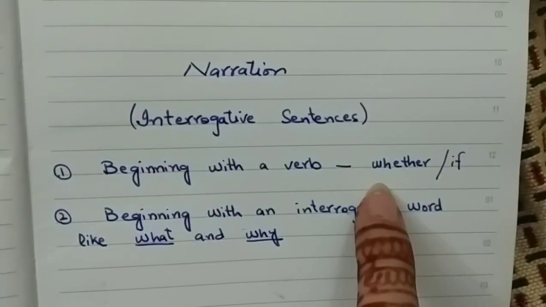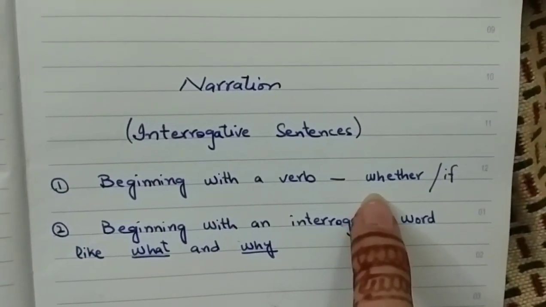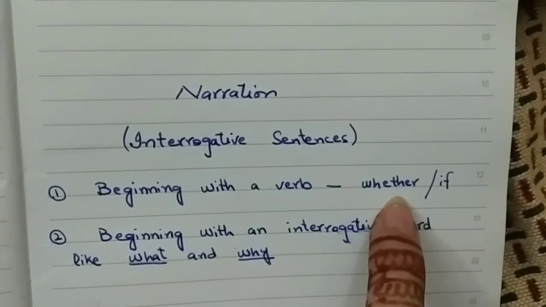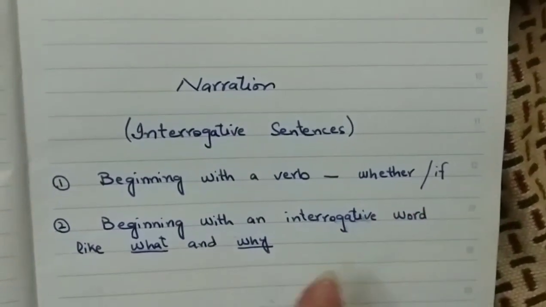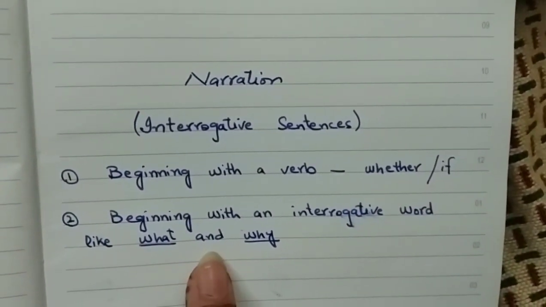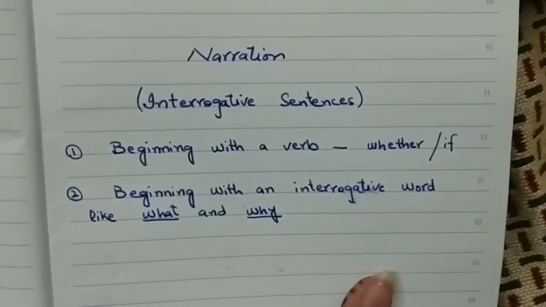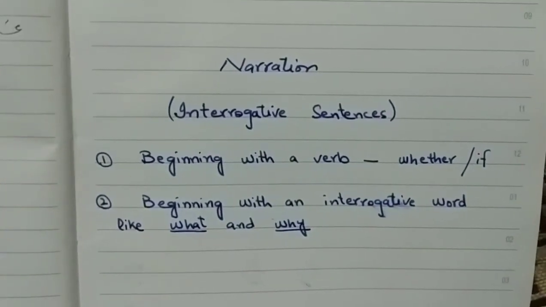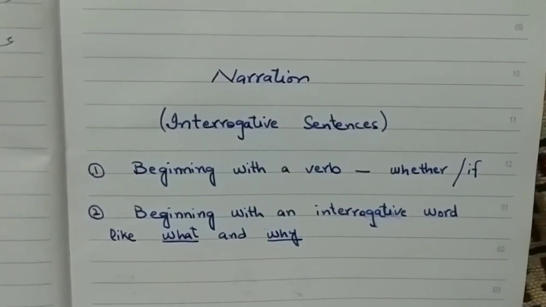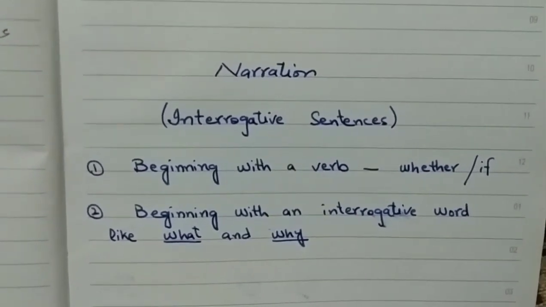In the number one type, after omitting inverted commas, we put whether or if, and in the second category we do not add anything after omitting inverted commas. And in indirect narration, we change the interrogative sentence into a simple statement.